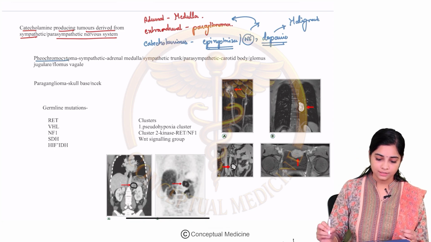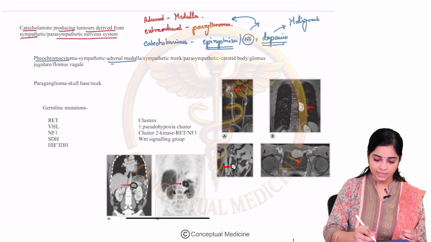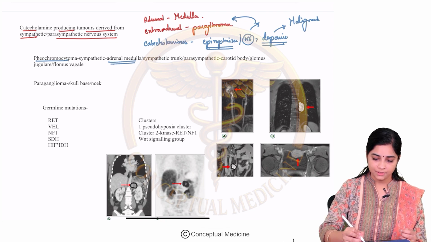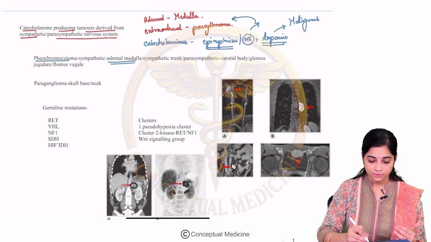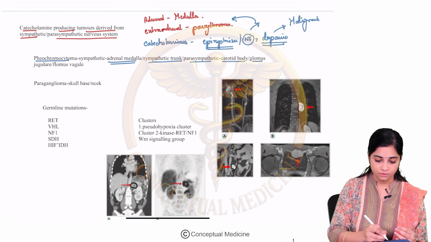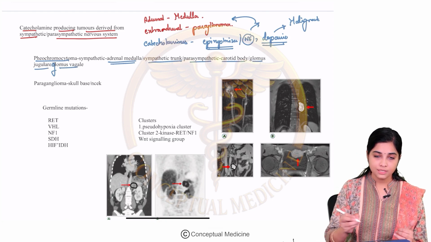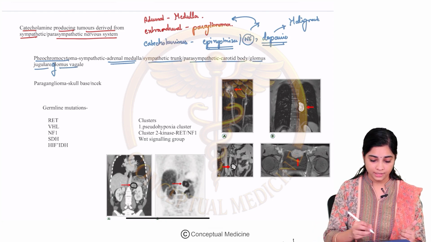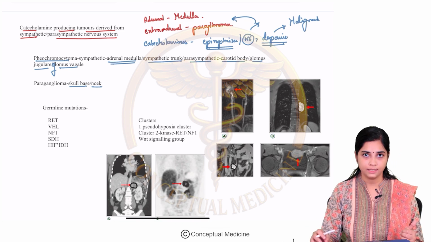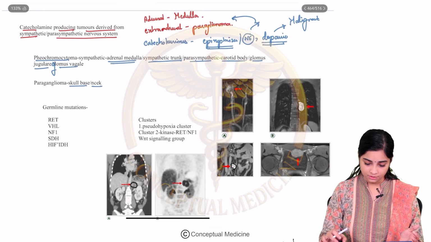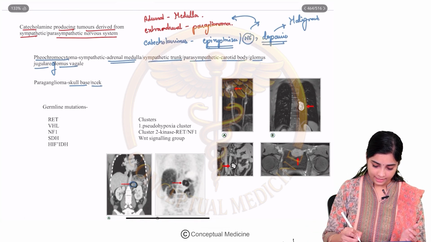Now, let us look at the location. The most common site is the adrenal medulla. Apart from that, extra-adrenal pheos can arise from the sympathetic trunk, parasympathetic carotid body, glomus jugulare or glomus vagale. So these paraganglionomas can arise from the skull base and the neck. If you see these images, can you see that this is an adrenal pheo?